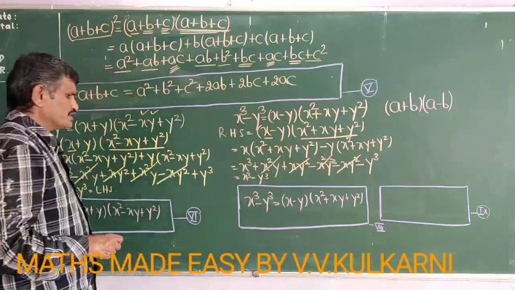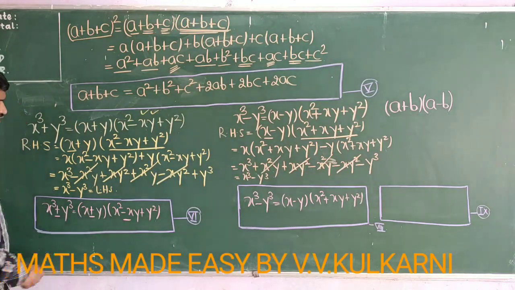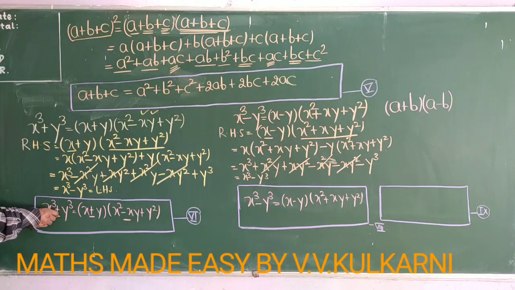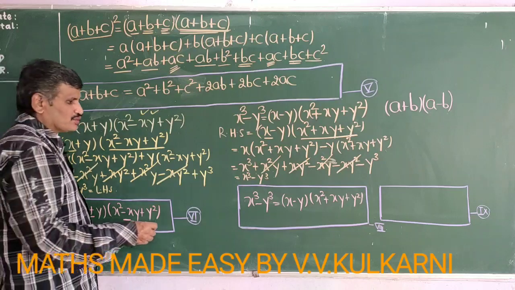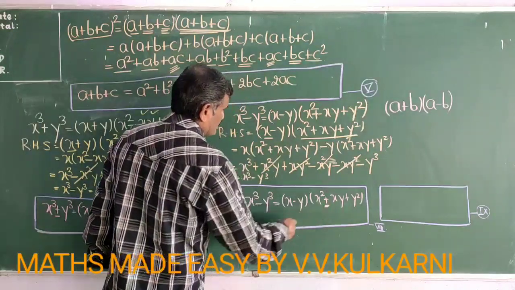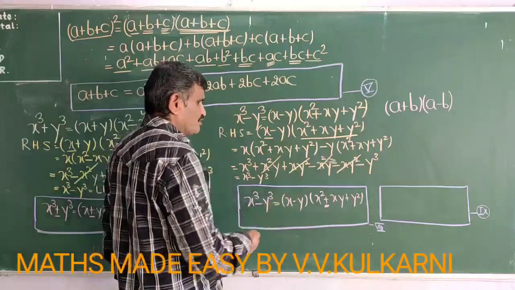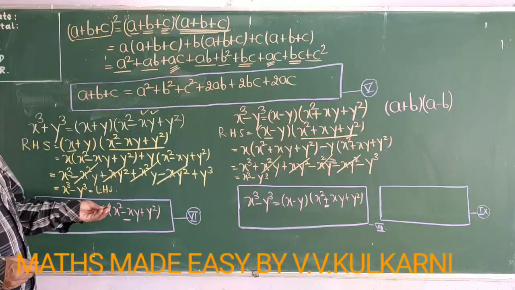Now sir, how to remember this? It is very simple. See, when plus sign is here, here we are getting plus sign. Both formulas look to be the same, but the only thing is when plus sign is here, here we are getting plus sign and here we are getting minus sign. And the opposite of that, when minus sign is here, we are getting minus sign here and plus sign here. So if you write the same formula, then the only change is that one. Just now I have told.